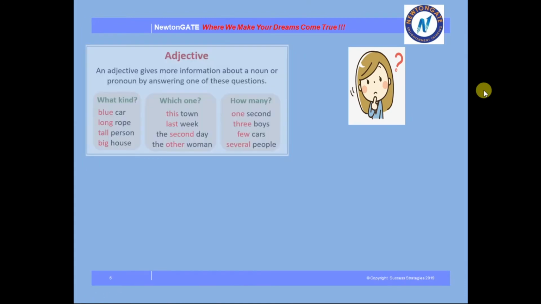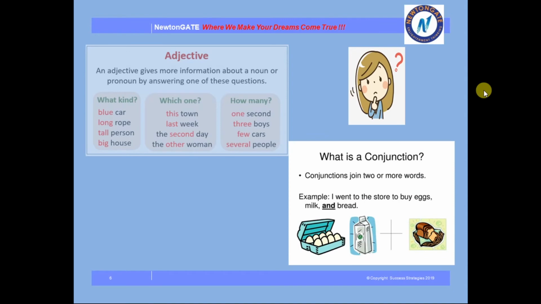See, what is adjective? An adjective gives more information about a noun or pronoun by answering one question. See, what kind, which one, how many. If anyone says you, how many bags you have, you can tell that I have 3 bags with me. So, this is a part of adjective.